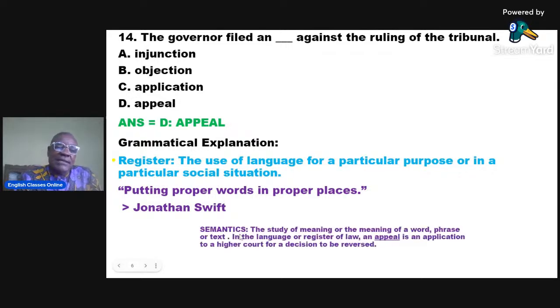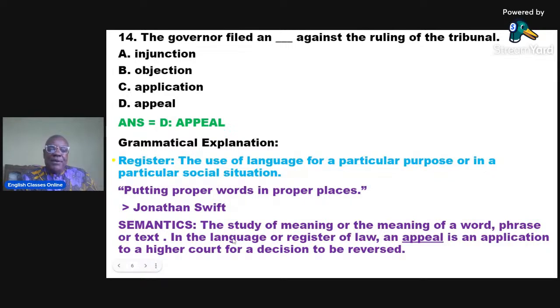So here, let's look at the semantics. What is an appeal? In the language or register of law, an appeal is an application to a higher court for a decision to be reversed. So the governor filed an appeal against the ruling of the tribunal. Now, the tribunal is the lower court, and so if the governor feels unsatisfied with the ruling of the tribunal, he can file an appeal at the higher court, which incidentally is the Court of Appeal, okay? Or the appeal court, if you like.